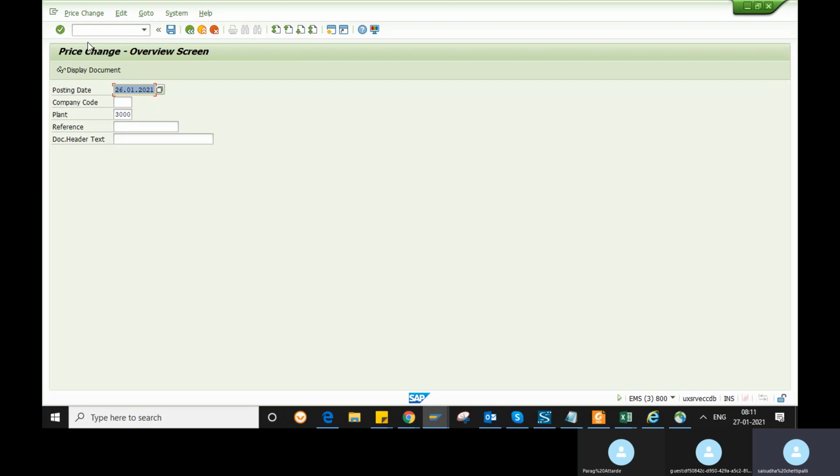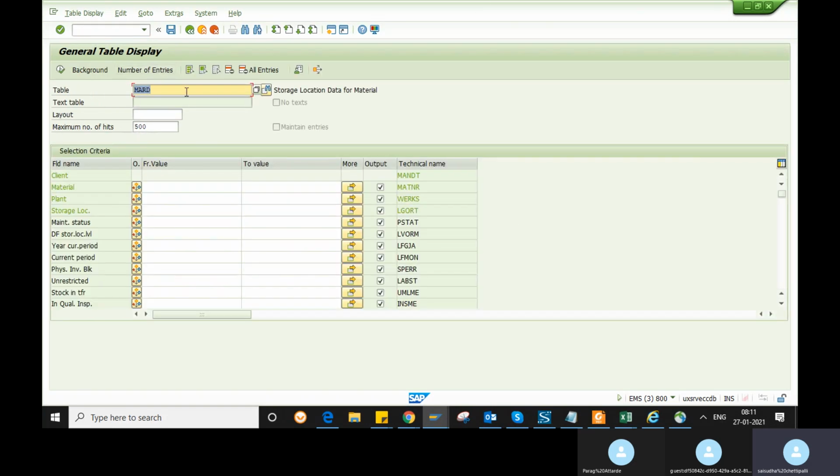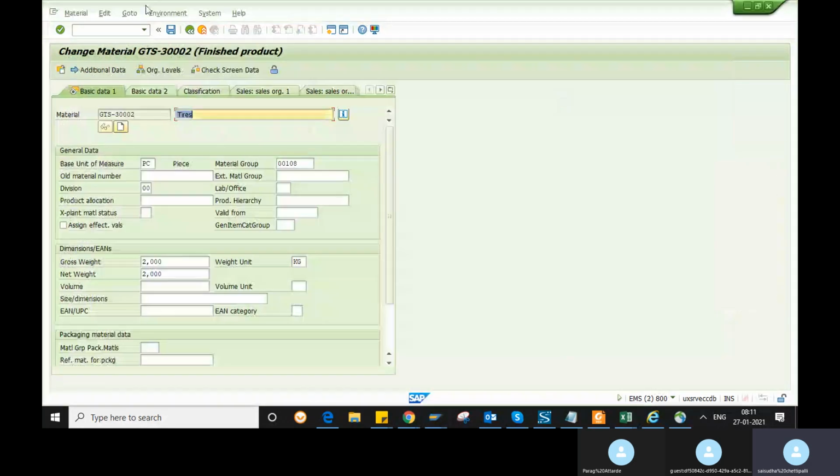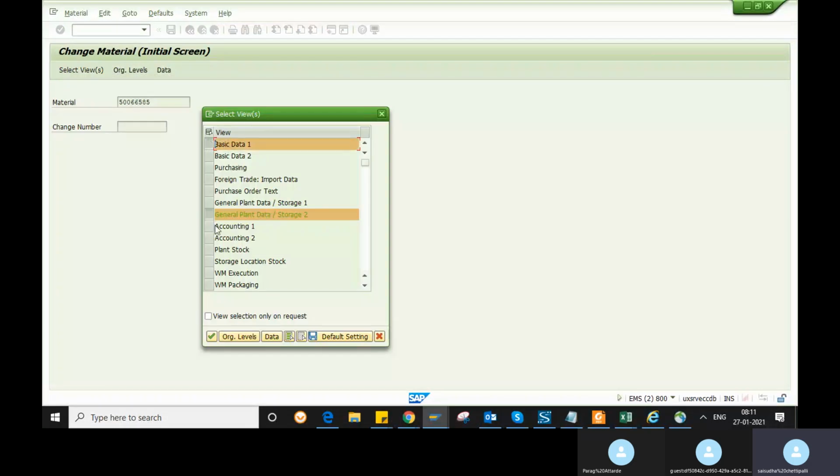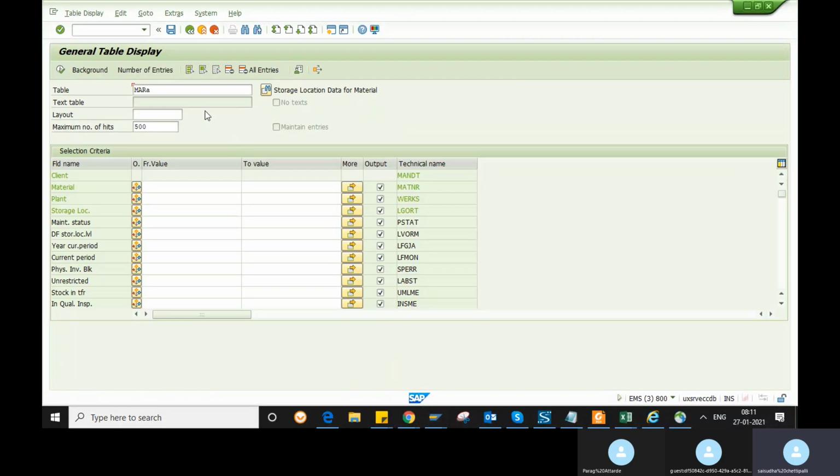And then we will discuss the tables also. To get the data, if you want a list of materials for general data, whatever the basic data, for example in this view, if you want only the basic data one view data, you can go to the table MARA.